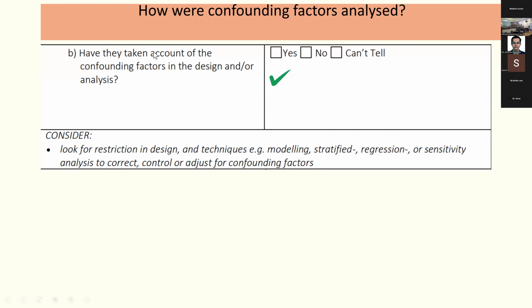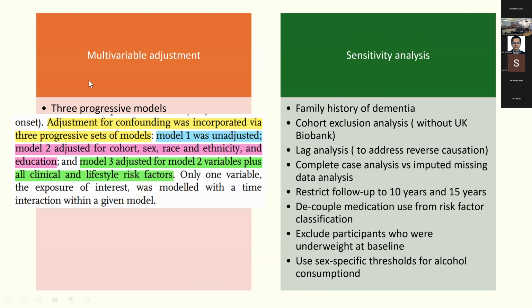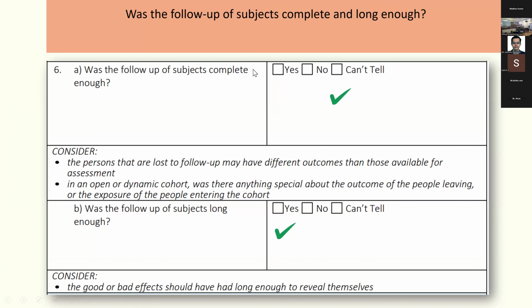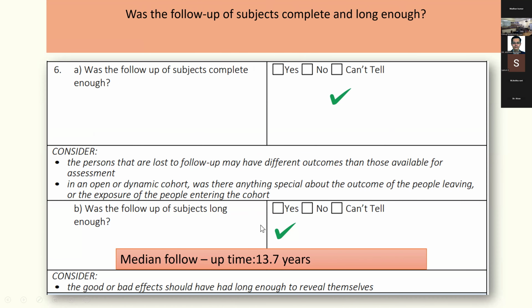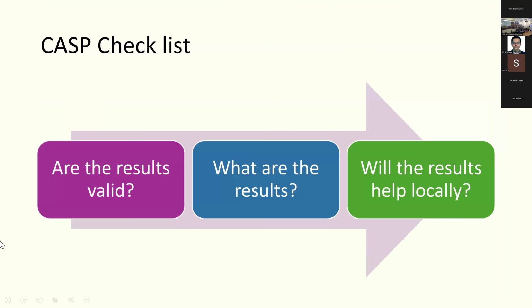So have they taken into account confounding factors in the design? Yes, I had just talked about how they have adjusted for various models and how they have done sensitivity analysis looking at confounders. Was the follow-up of subjects complete and long enough? Here they have not told about any loss to follow-up, but the median follow-up time was about 13.7 years. So we have finished the validity part of the CASP checklist.